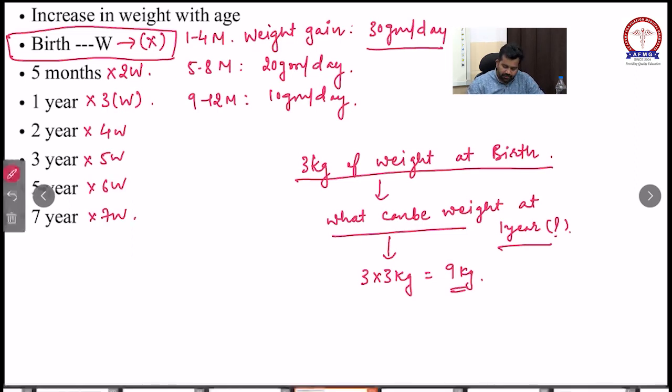When the child is born, the child will lose some weight. Why does the child lose weight during the first few days of life? The reason is, suppose this child is born with a birth weight of 3 kg.